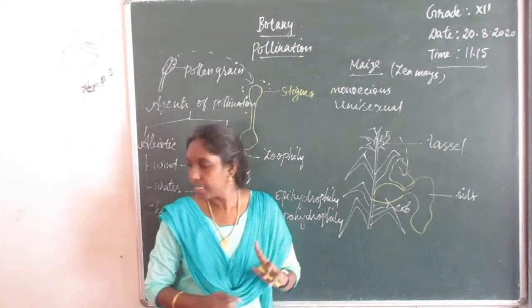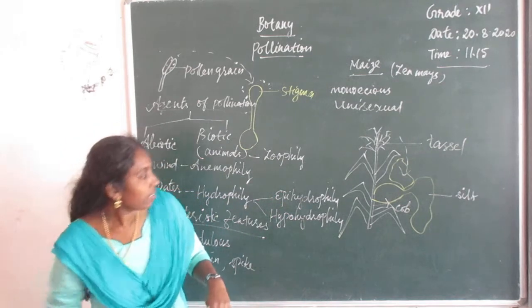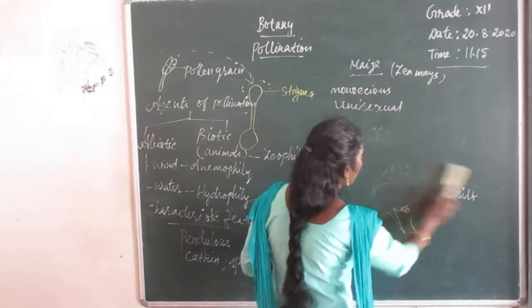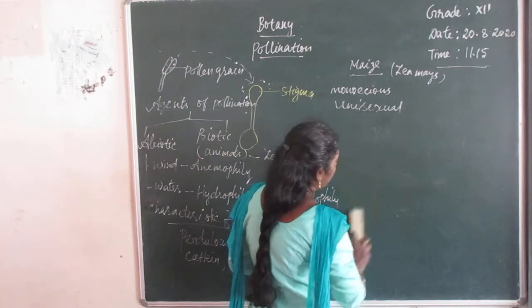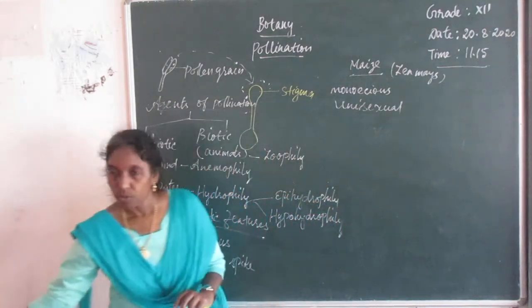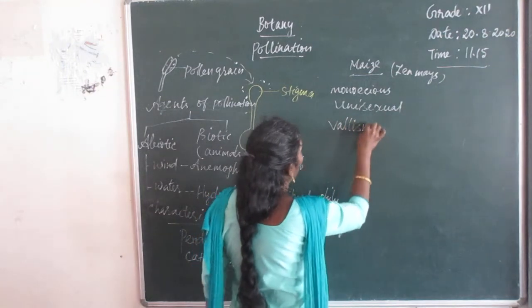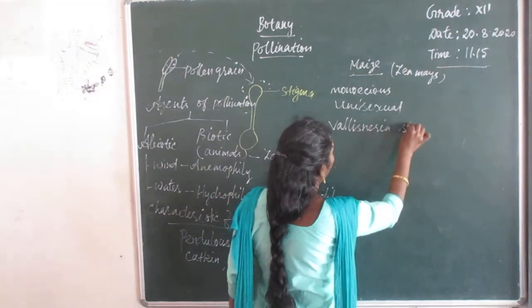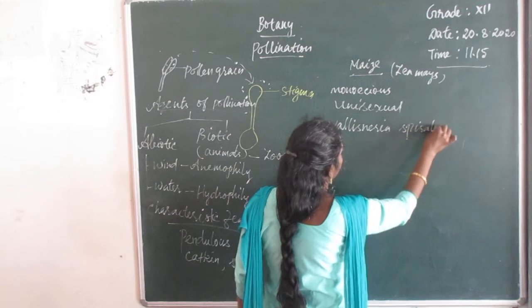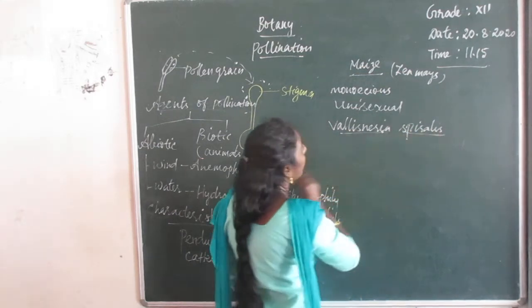So there are two examples we are going to study: Vallisneria spiralis and hydrilla.